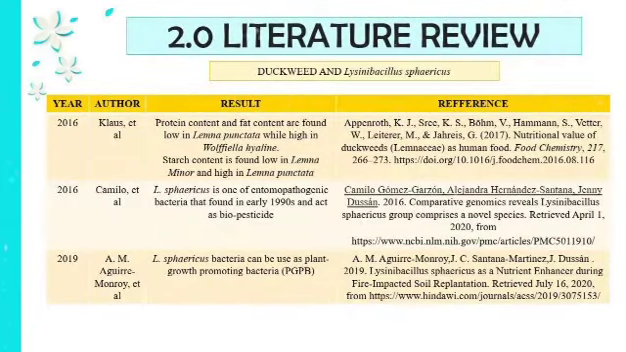Continuing with the literature review: duckweed and Lysinibacillus sphaericus. First, protein content and fat content are found to be low in Lemna punctata while high in Wolffia hyalina. Starch content is found to be low in Lemna minor and high in Lemna punctata. Sphaericus is an entomopathogenic bacterium found in the early 1990s and acts as a biopesticide. Another point, sphaericus bacteria can be used as plant growth promoting bacteria.